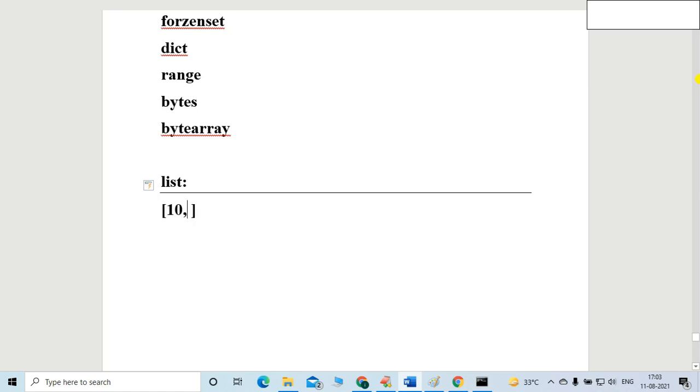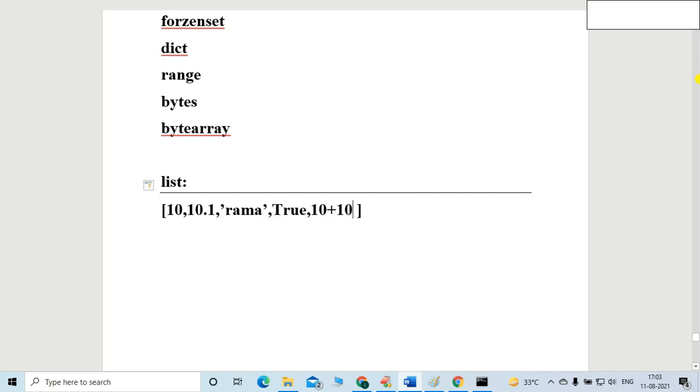Let me take an integer value, or a float value 10.1, or a string value, let me take the string value Rama, or a boolean value, or a complex value 10+10j.